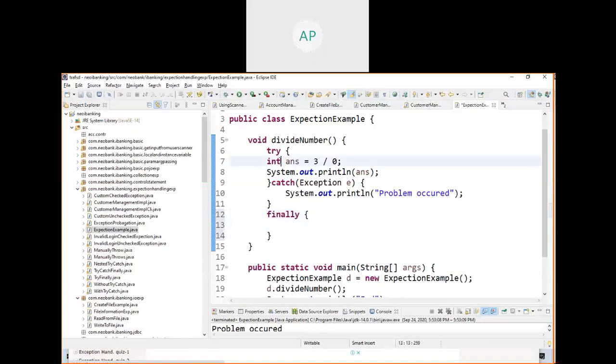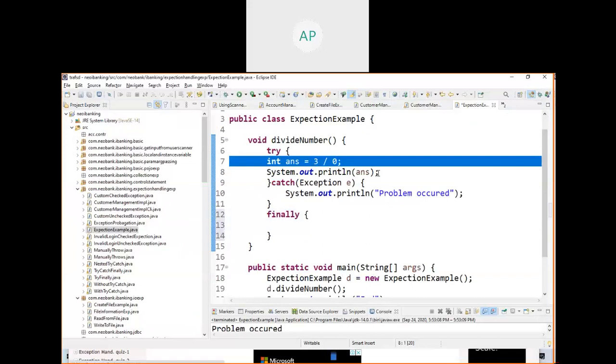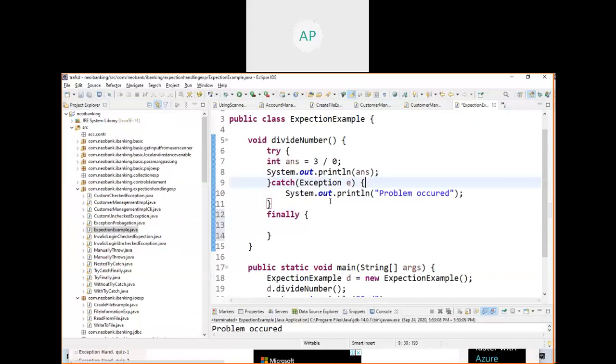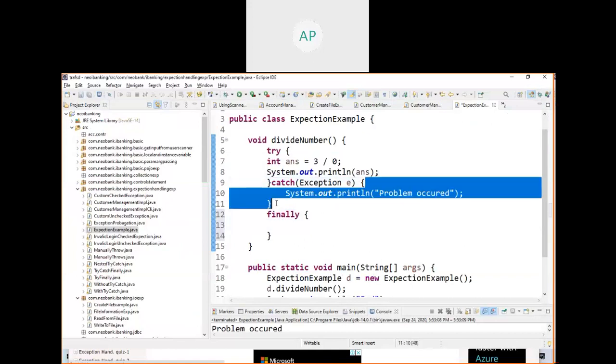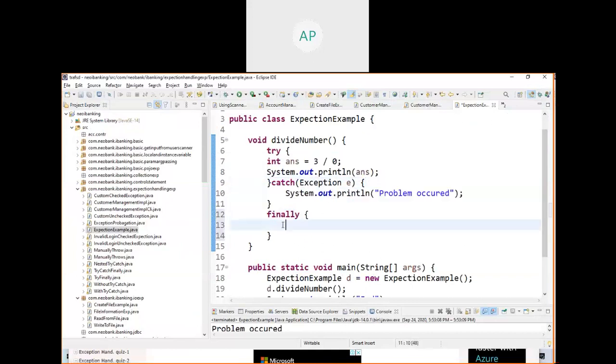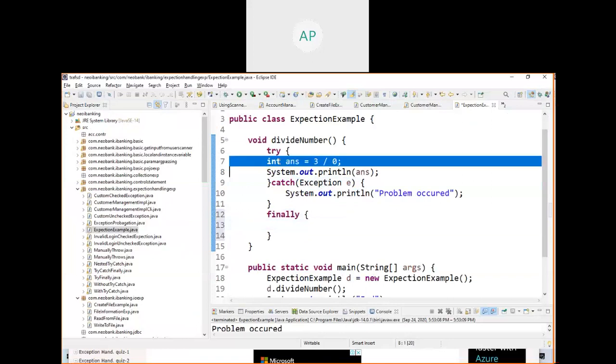So now we will try to learn finally. Finally, what is the use of finally? See, when this runs successfully, then it won't go to this catch block.